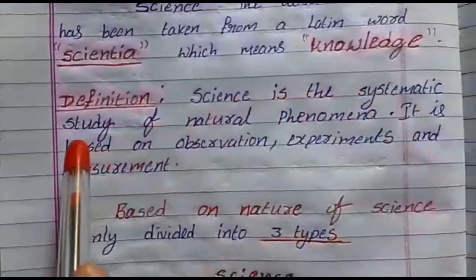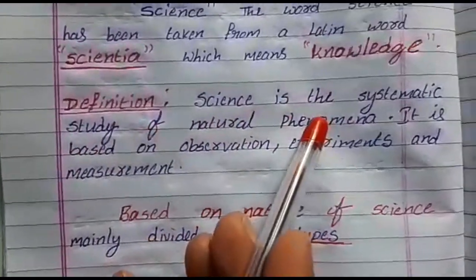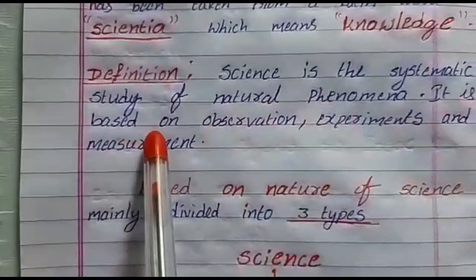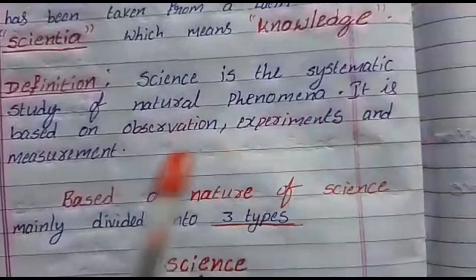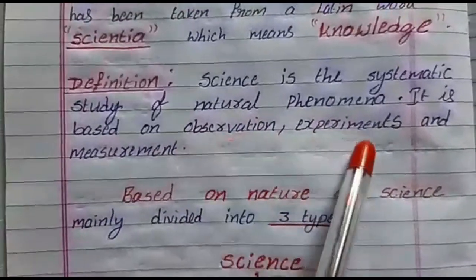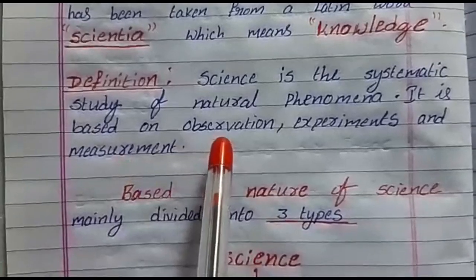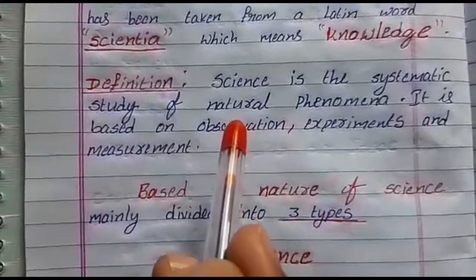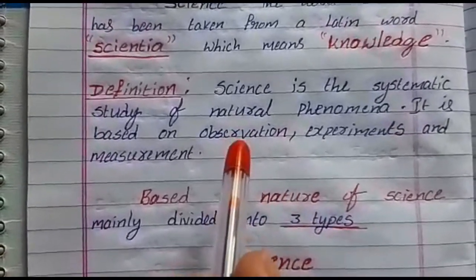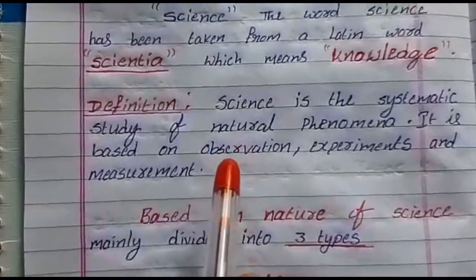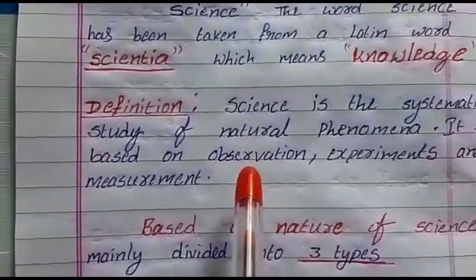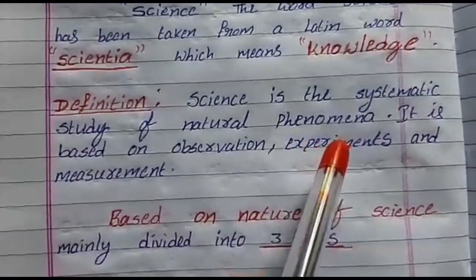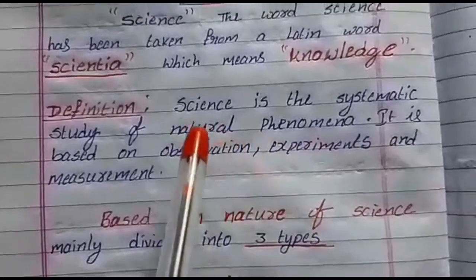Science is the systematic study of natural phenomena. That means we have to follow some systems. It is based on observation, experiments and measurement. For example, the sun releases a high amount of heat energy. Why is it releasing such a high amount of heat energy? We will observe that for some days. After that we will do some experiments on that heat energy. All these we can call science.